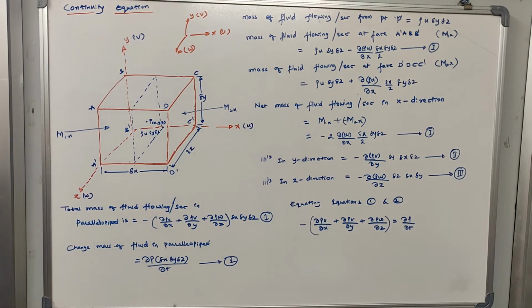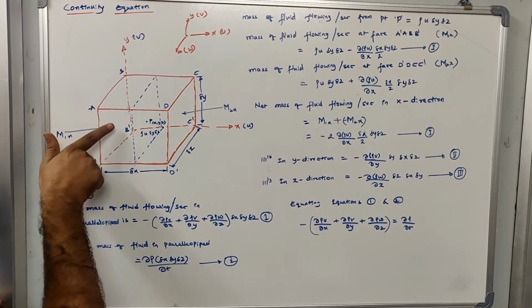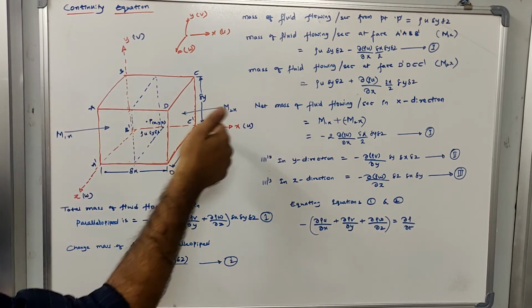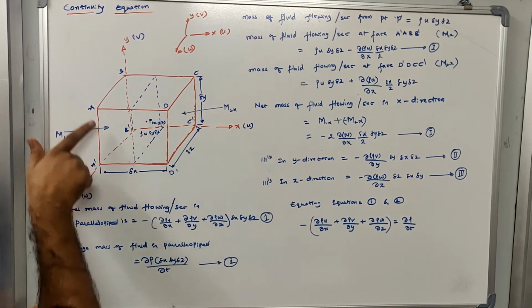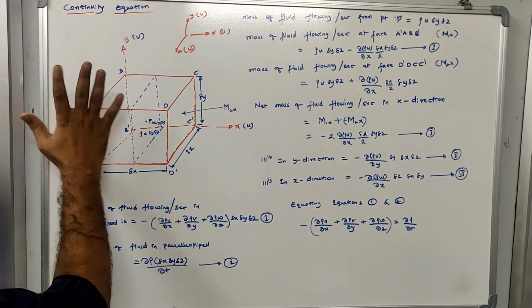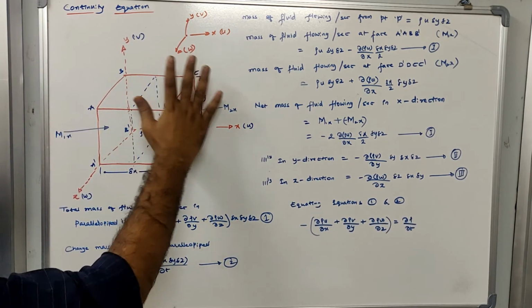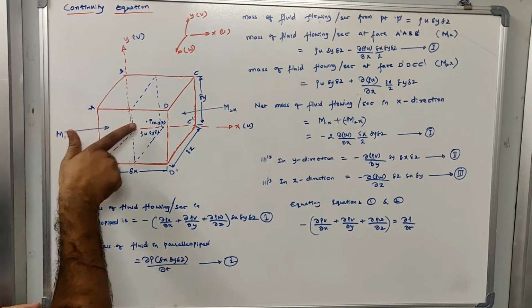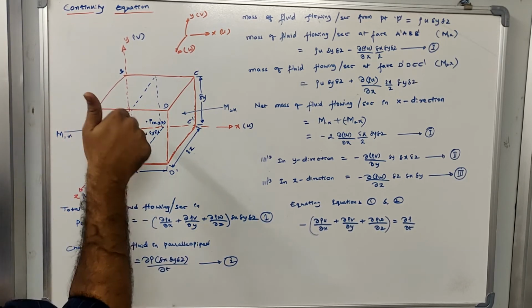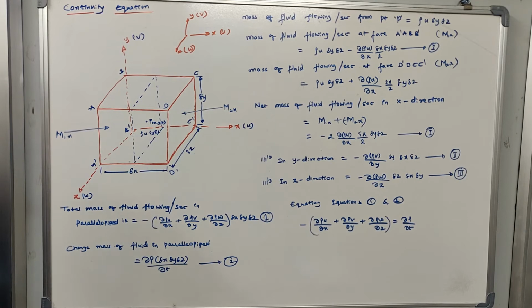Now the first thing I want to do is calculate how much mass of water is entering from the left face and the right face in the X direction. If you are moving in the X direction, you will encounter the left face of the parallelepiped and you will encounter the right face of the parallelepiped. I would like to understand how much mass of fluid flows into the parallelepiped per second from the left and right faces, or we can say how much mass of water is flowing in the X direction. That is what I would like to define.